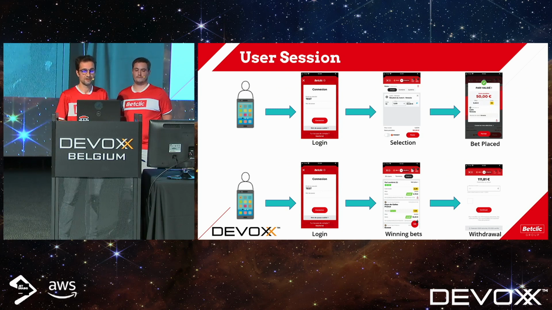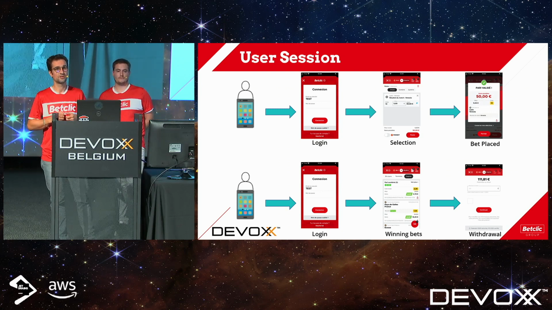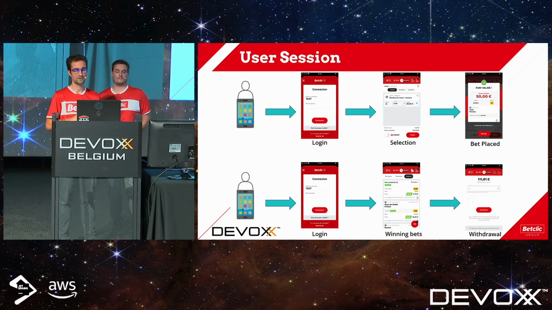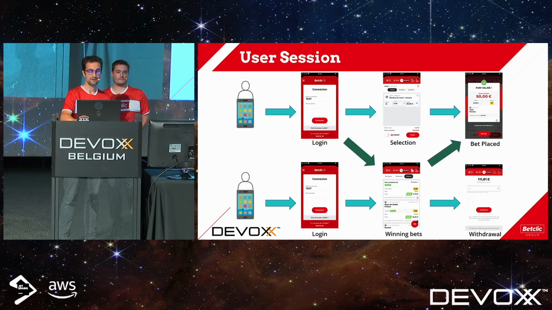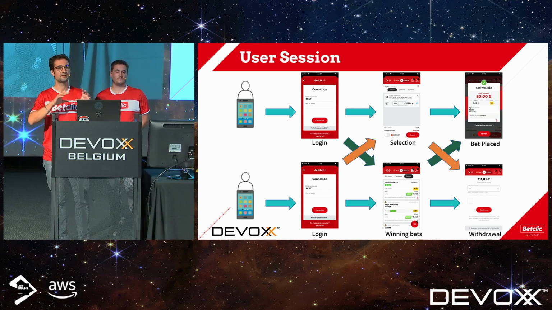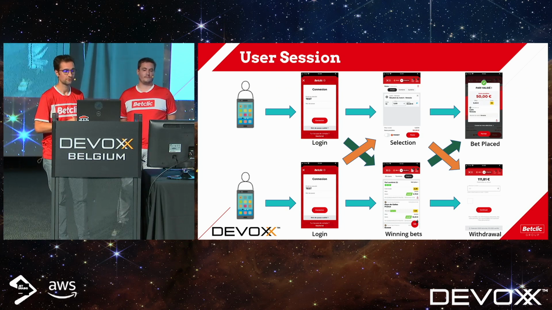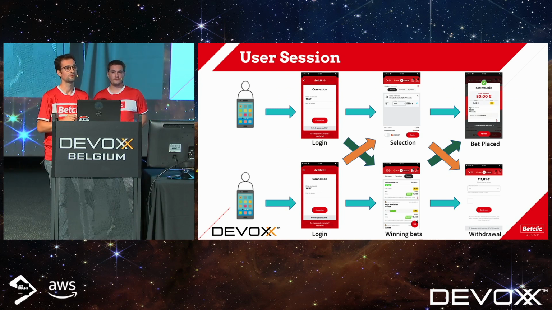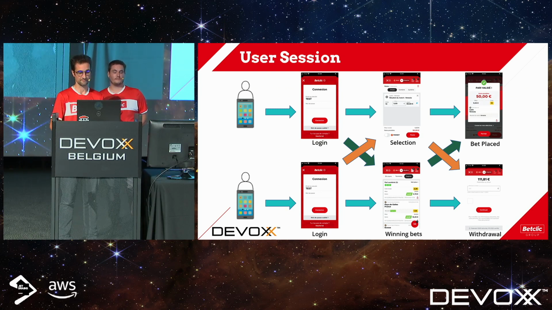The other one, he can take the money and do another bet placement on another match. So as you can see, we can have several paths in the application, several different workflows, which is very difficult to predict, and that's why we were at our limit to reproduce load testing manually.